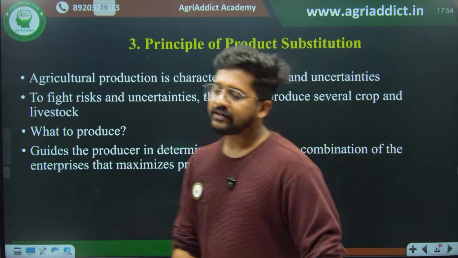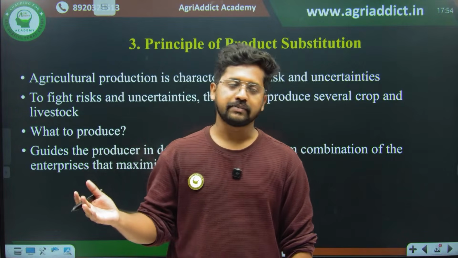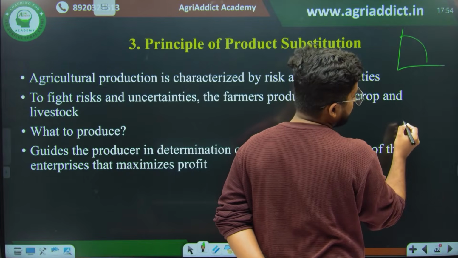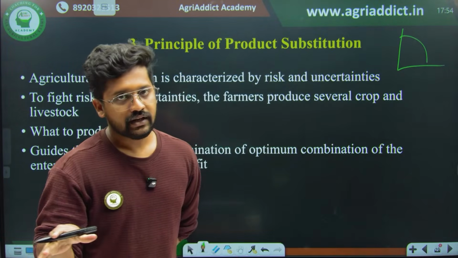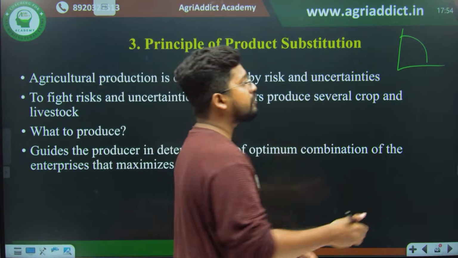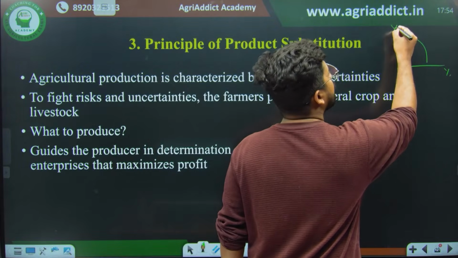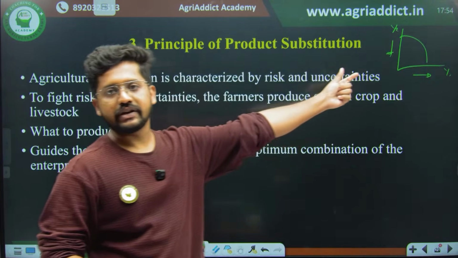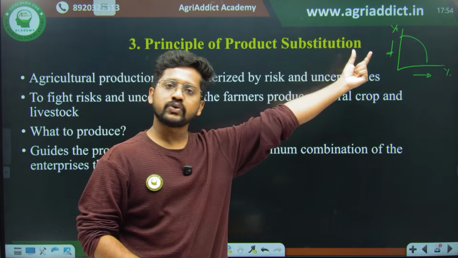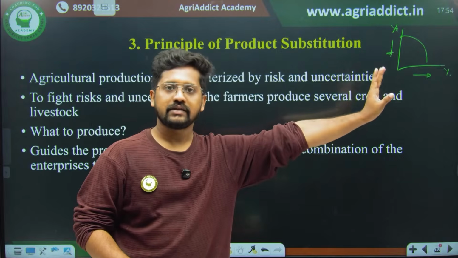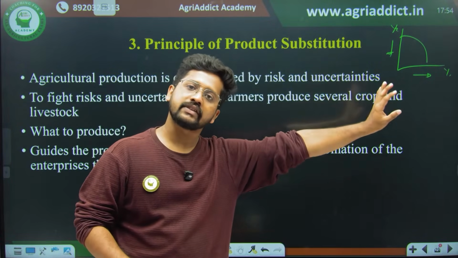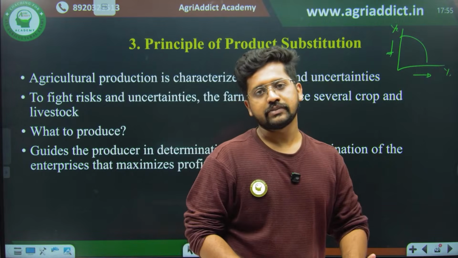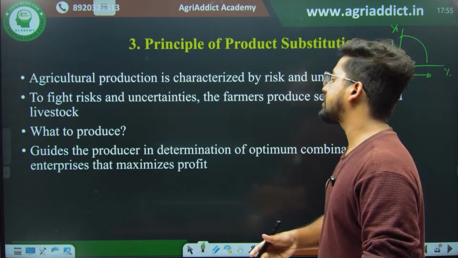In the product substitution, we are dealing with the product-product relationship. So we had a production possibility curve. Here we have fixed inputs, and we have two outputs, that is y1 and y2. Y1 is increased when y2 is getting sacrificed. So therefore, y1 and y2 are substitutes here. We are substituting one product with respect to another product. To what extent can we continue this product substitution? That is the basic idea of the principle of product substitution.